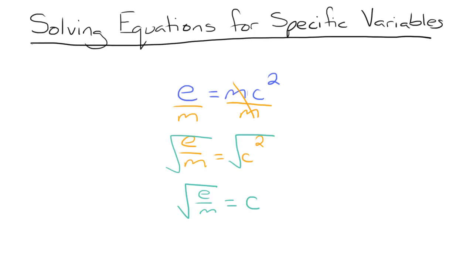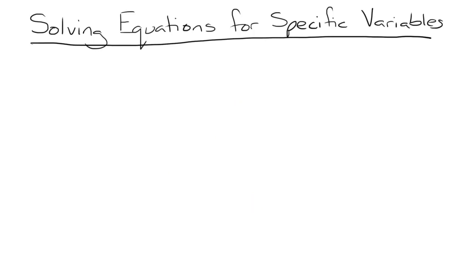Let's try one more example. This one doesn't have a science application like the other ones do, but it's something you might see in your algebra class. 3xy minus 4 equals 2z. And now I want you to solve for the variable y.